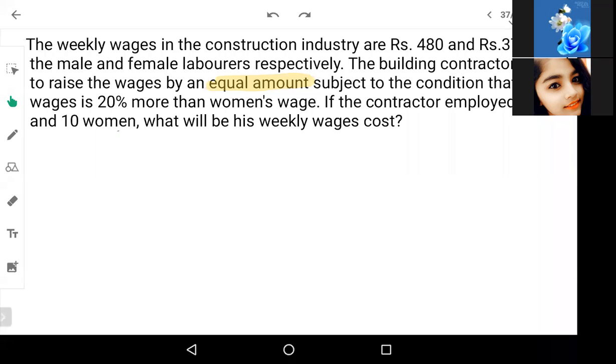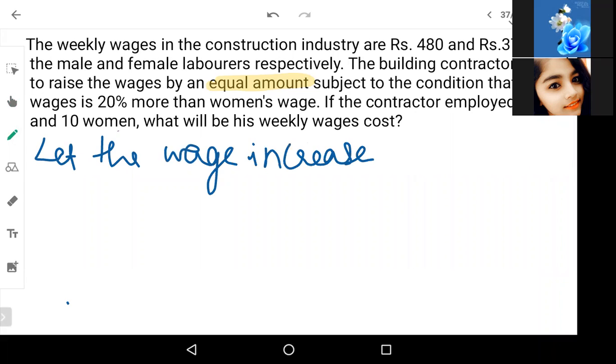So what is the question? What will be his weekly wages cost? So from there only we have to derive the x. So firstly, let the wages increase per week be x.